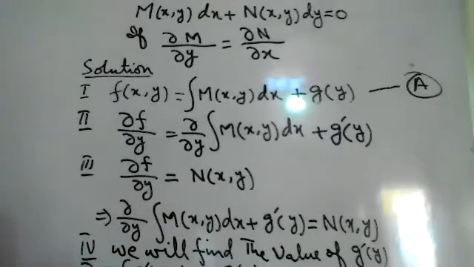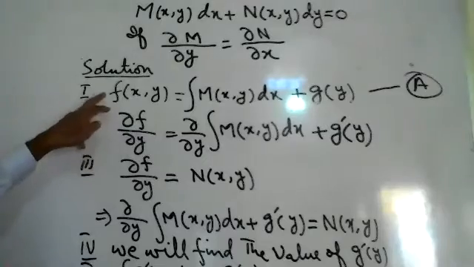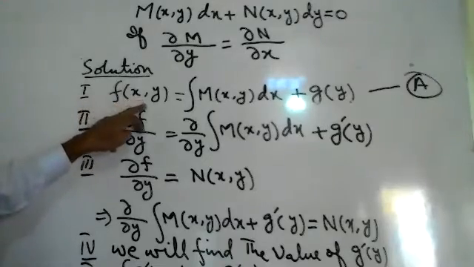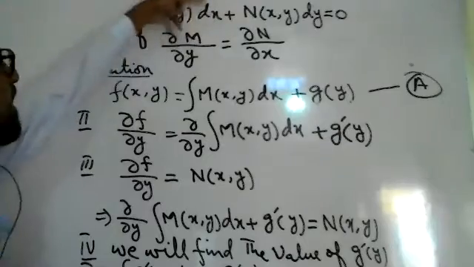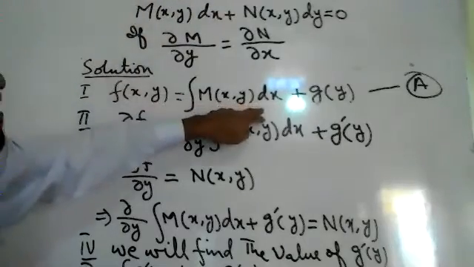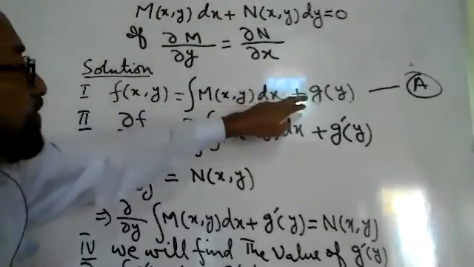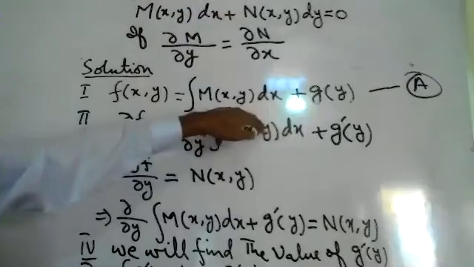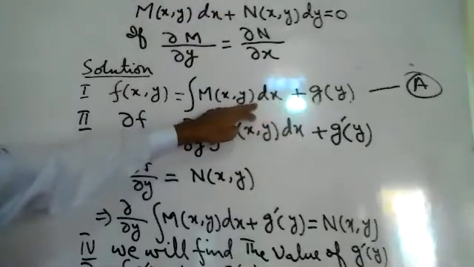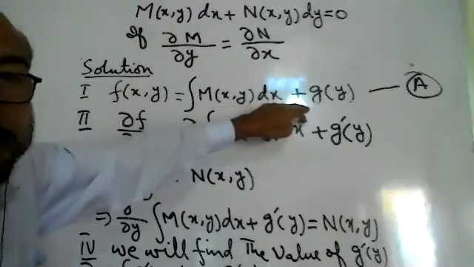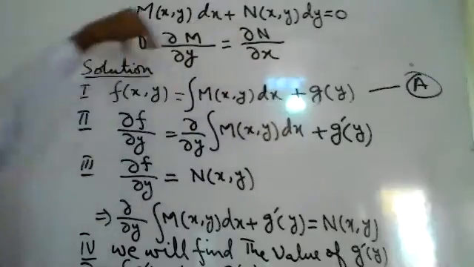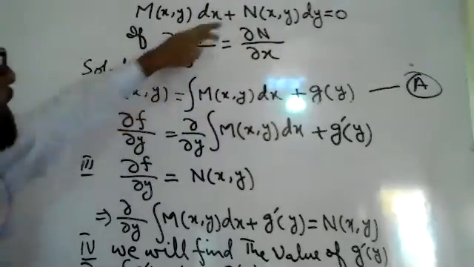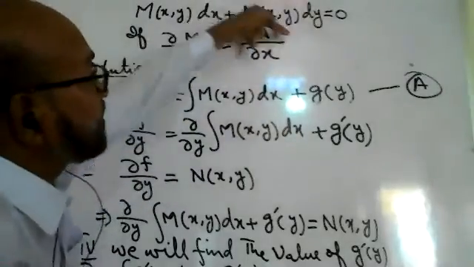So the first step, if it is an exact differential equation, is we will find f of x, y. How to find it? We will integrate this whole one, and we will add g of y if we are integrating with respect to x. f of x, y can be found by integrating this one as well.